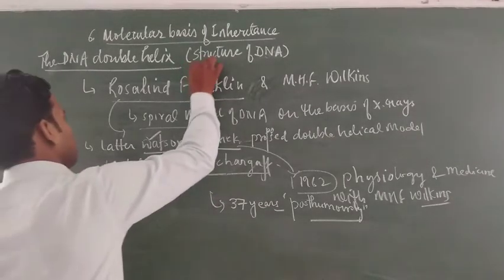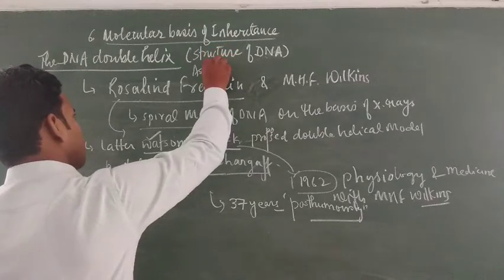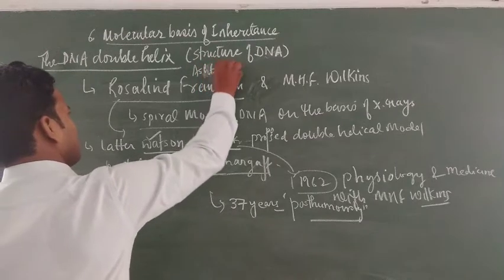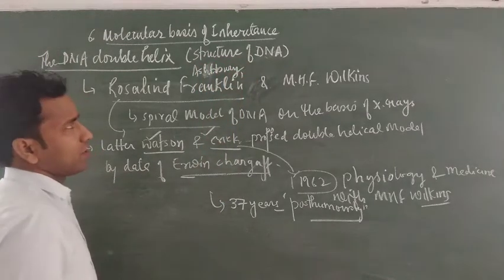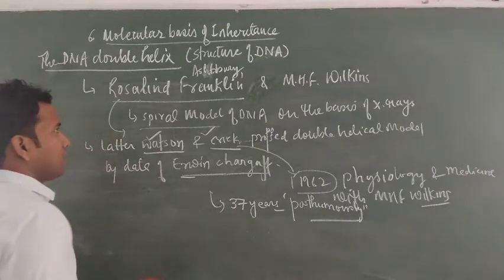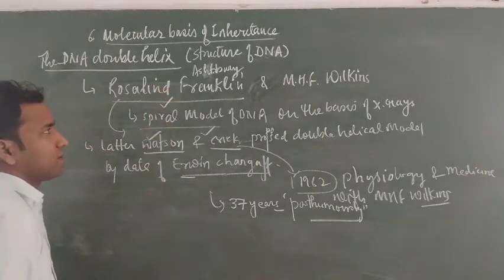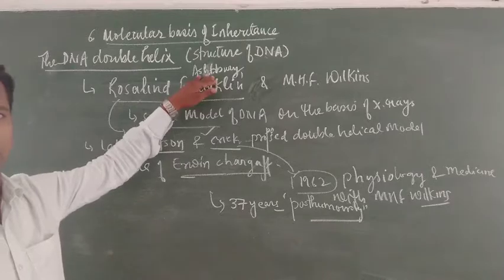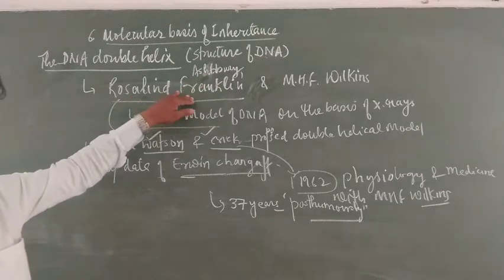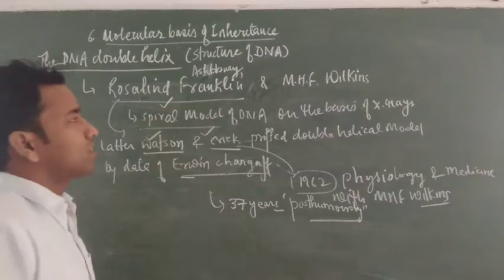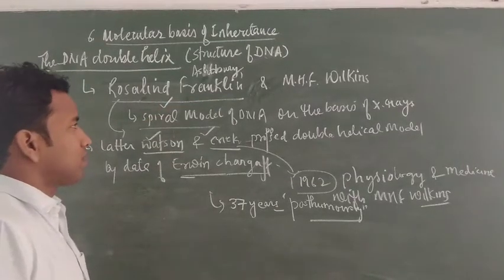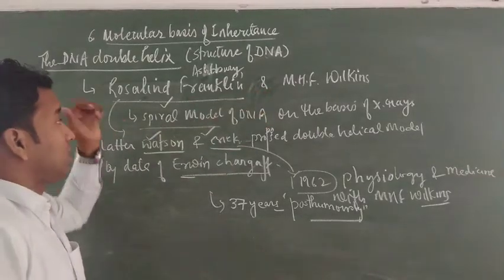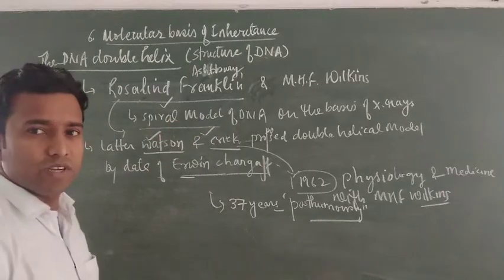Astbury also proposed the spiral model, a 3D structure. Later on, he also worked with Wilkins, while Rosalind Franklin was a separate worker on the DNA. So Astbury also performed remarkable work in the discovery of DNA. Similarly, Rosalind Franklin did a lot of work and also shaped the structure of DNA, but was unable to give some answers regarding the DNA. M.H.F. Wilkins also proposed the spiral model and the 3D structure of the DNA on the basis of the X-ray diffraction technique.